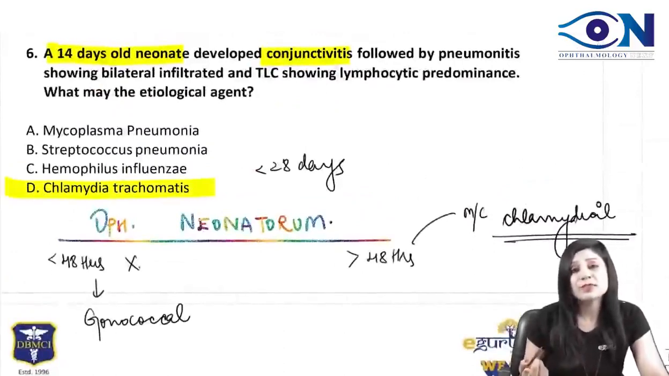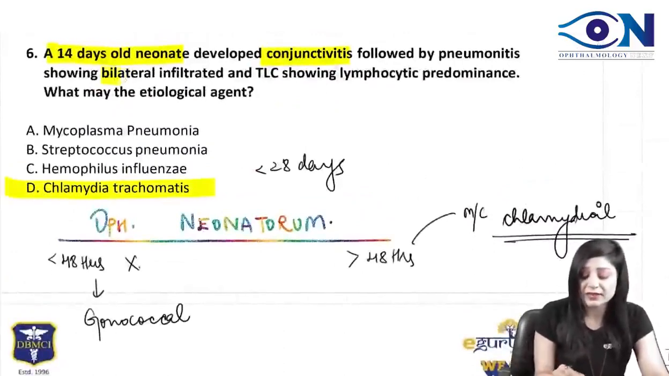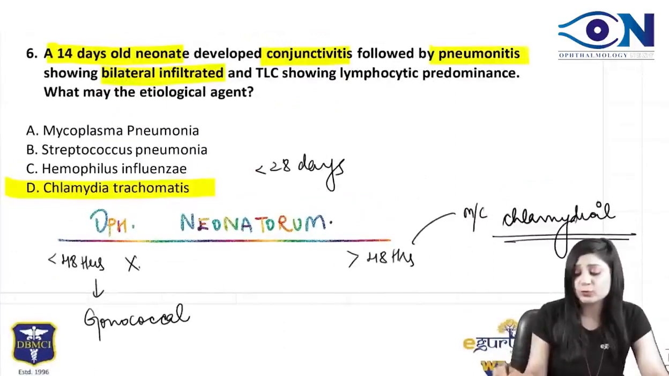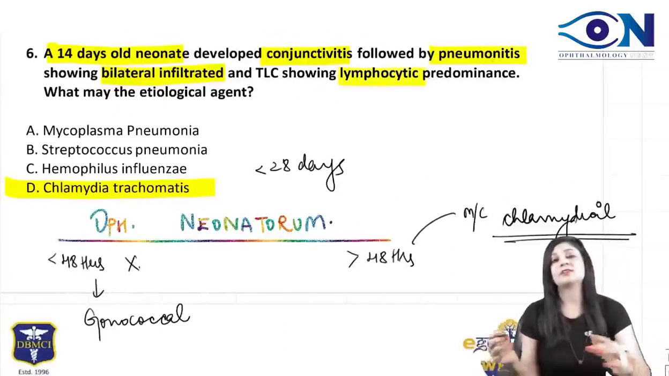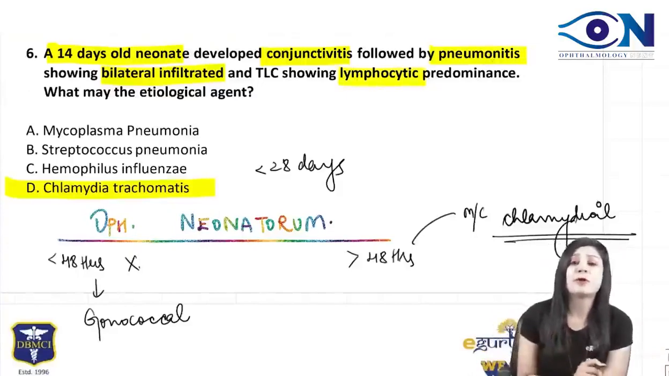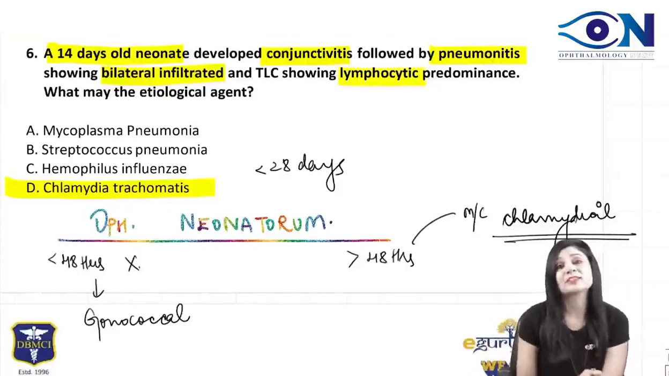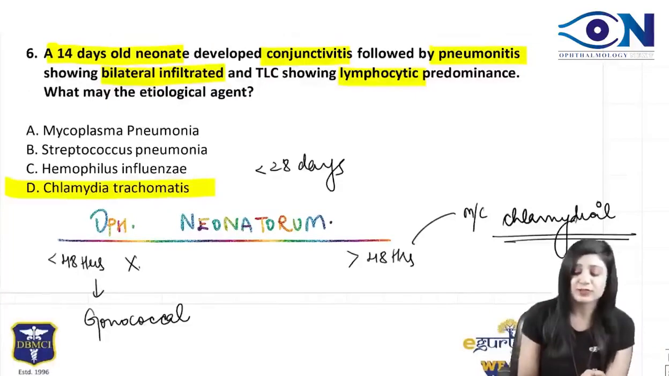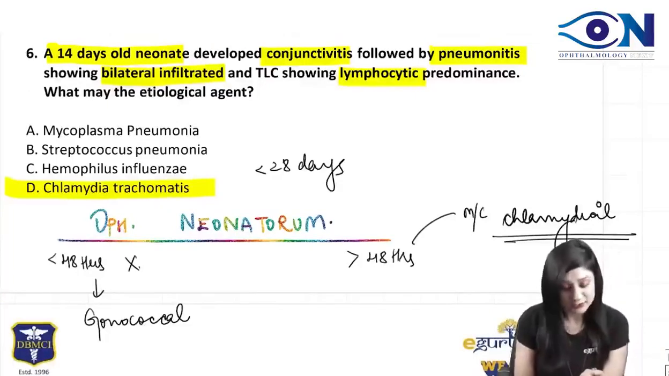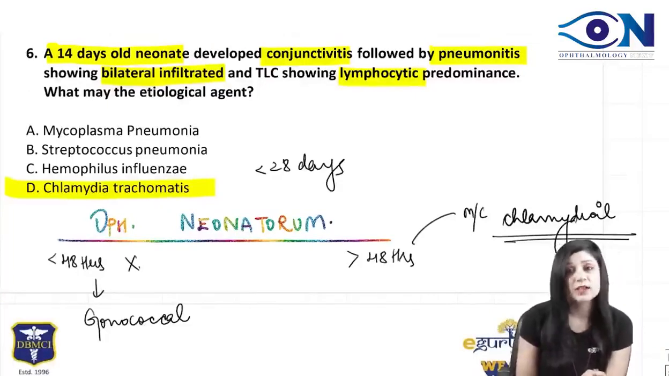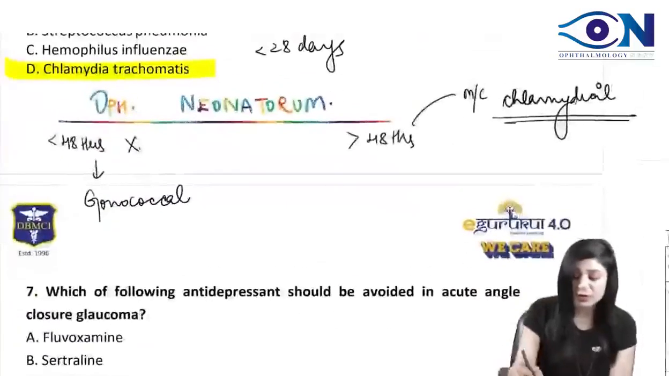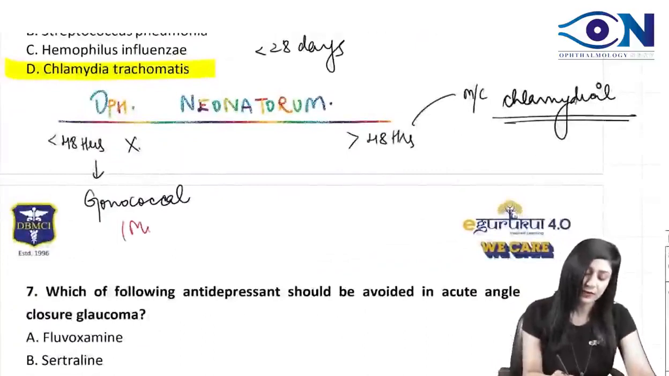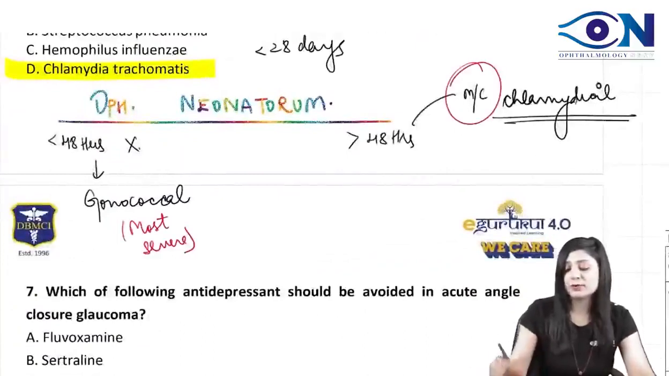Now, apart from this, you have also learned that there are bilateral infiltrates, we have pneumonitis, lymphocytic predominance. So, we can confirm this from our micro as well as medicine knowledge. This can be a question of pediatrics also, it's a neonate, and of course conjunctivitis also, so ophthalmology. So it is chlamydia trachomatis. Most severe is the gonococcal, while most common is the chlamydia.